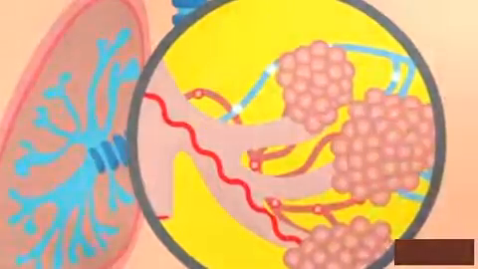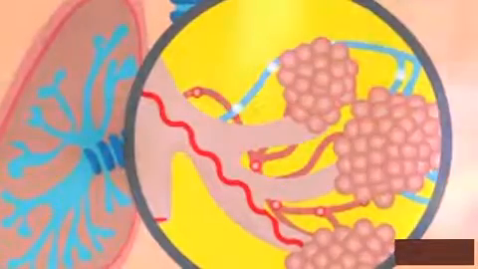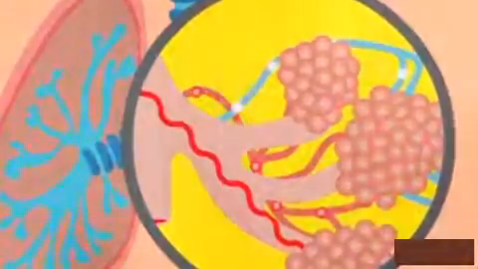Alveoli are tiny air sacs within the lungs where the exchange of oxygen and carbon dioxide takes place. They are surrounded by capillaries. Capillaries are the smallest tubes in the body that carry blood. Oxygen passes through the air sac and through the walls of the capillaries into the bloodstream.